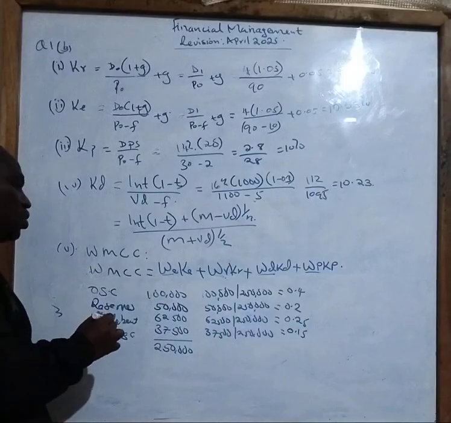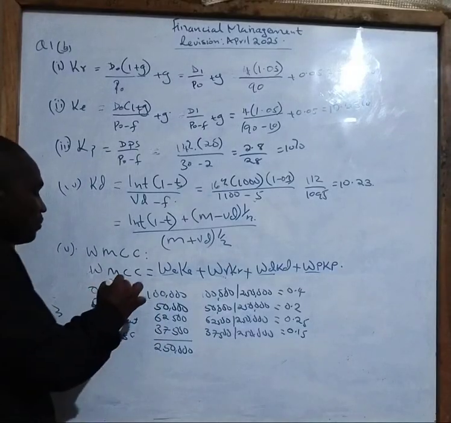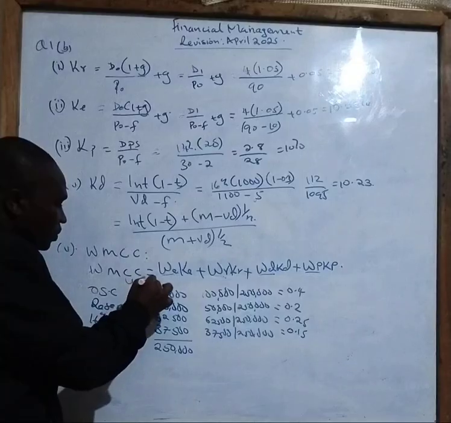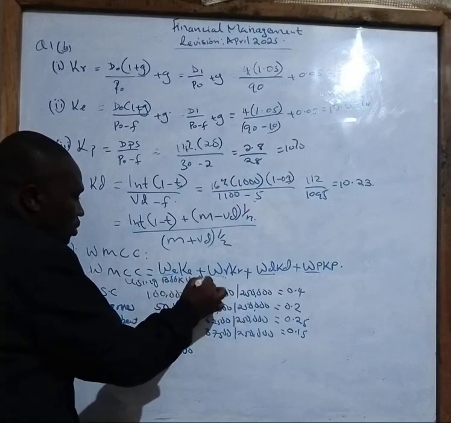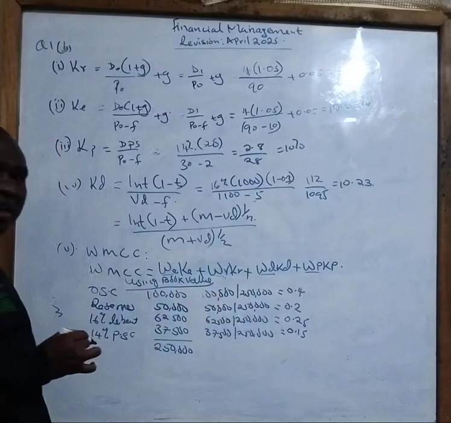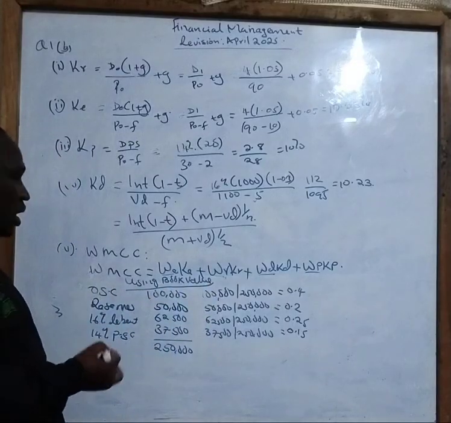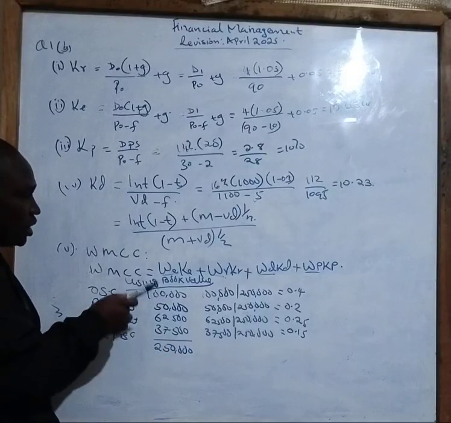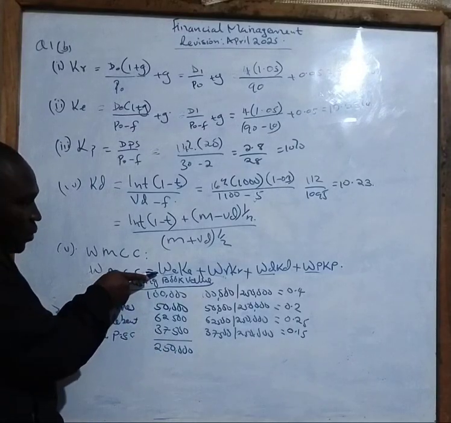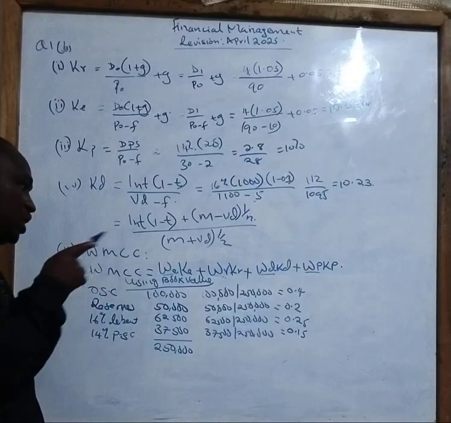Book value. So you should state it clearly by saying using book value. You should state to that examiner that you are using the book value. Now once you have this one, it means that I have already the weights.